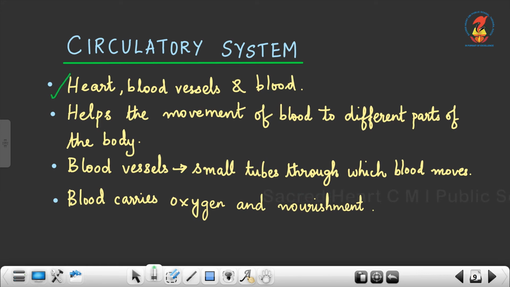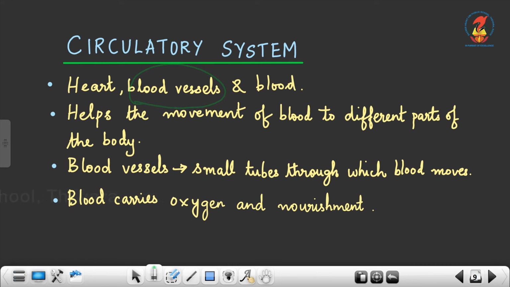The circulatory system helps in the movement of blood to different parts of our body. The blood is carried to different parts of our body. It should reach all the cells. And what are blood vessels?